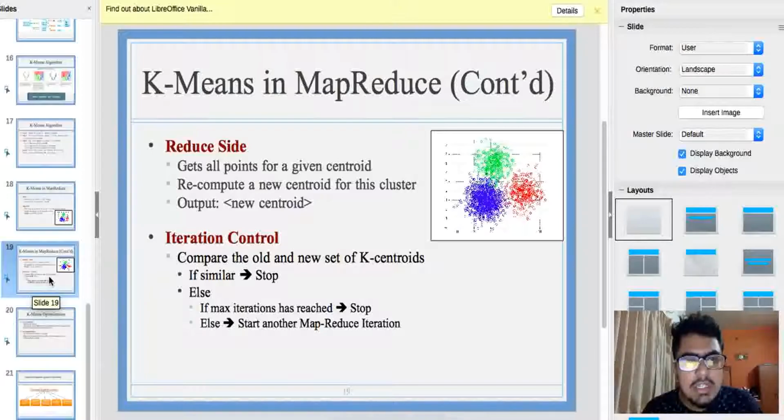The reducer gets all the points for a given centroid. That is, suppose the centroid is k1, it brings together all the points which are associated with the centroid k1, and it then recomputes the new centroid. That is, the logic for recomputing the new centroid is present on the reducer, and the output is the new value of the centroid in the reducer. So this is how k-means takes place in the MapReduce framework.